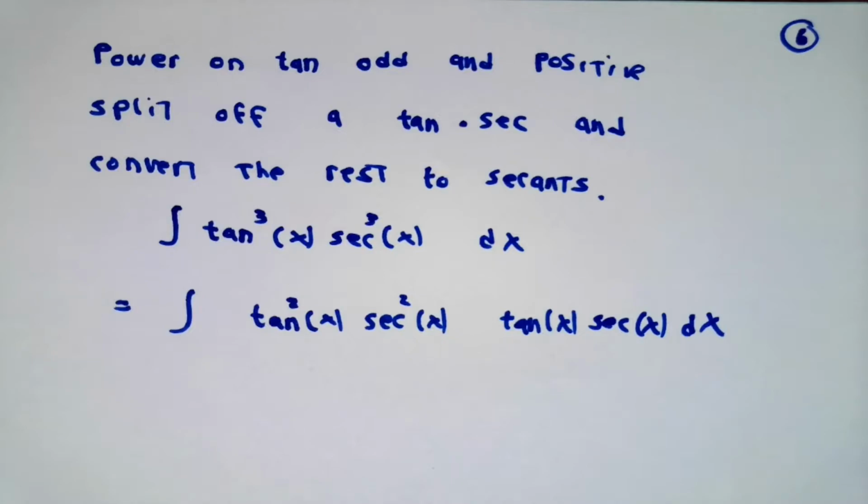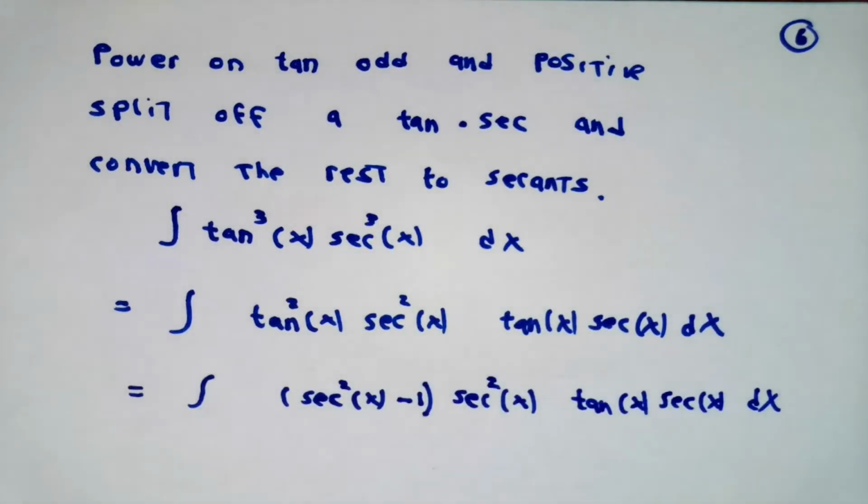The tangent obeys tangent squared equals secant squared minus 1, so this is going to allow us to do a substitution. The integral now involves only the secant, and down beside the dx, tangent x secant x, which is the derivative of secant x.